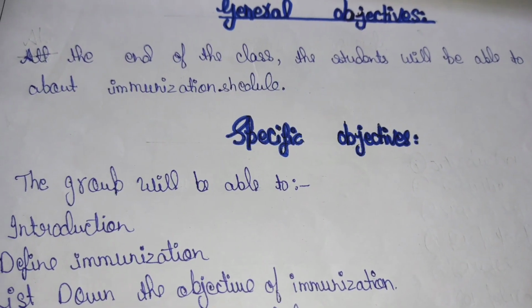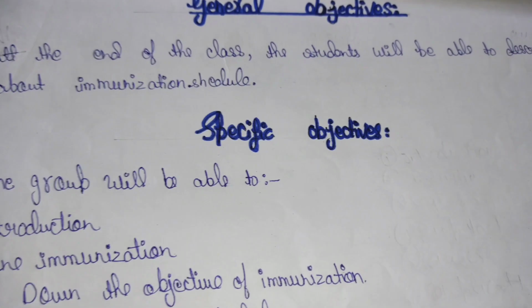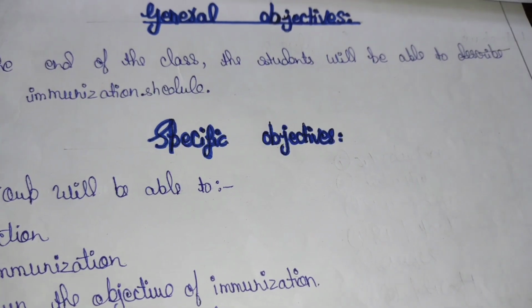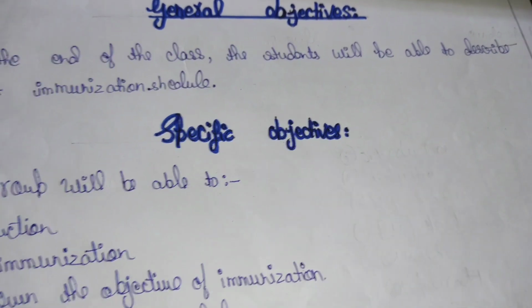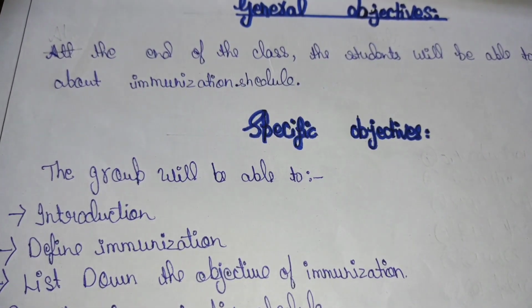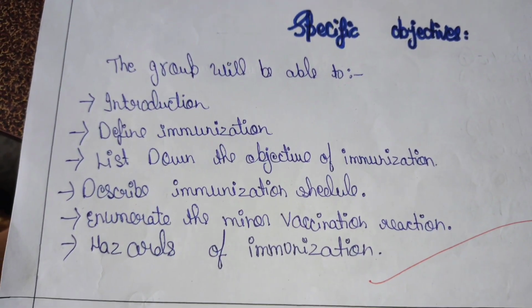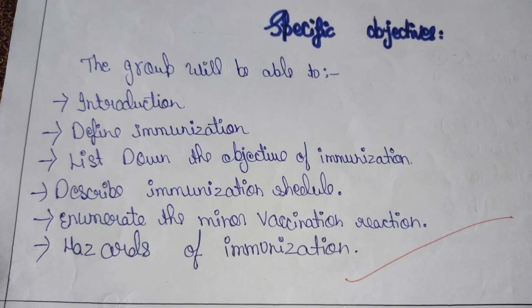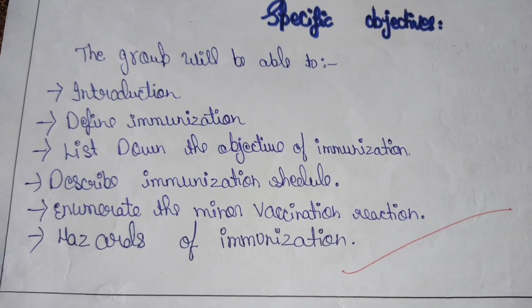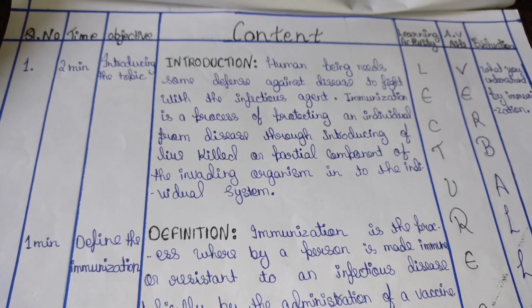Then general objectives and specific objectives come, in which at the end of the class the group will be able to understand about the immunization schedule. Please correct these things. Now the specific objectives come. They are introduction, definition, objectives, and immunization schedule.